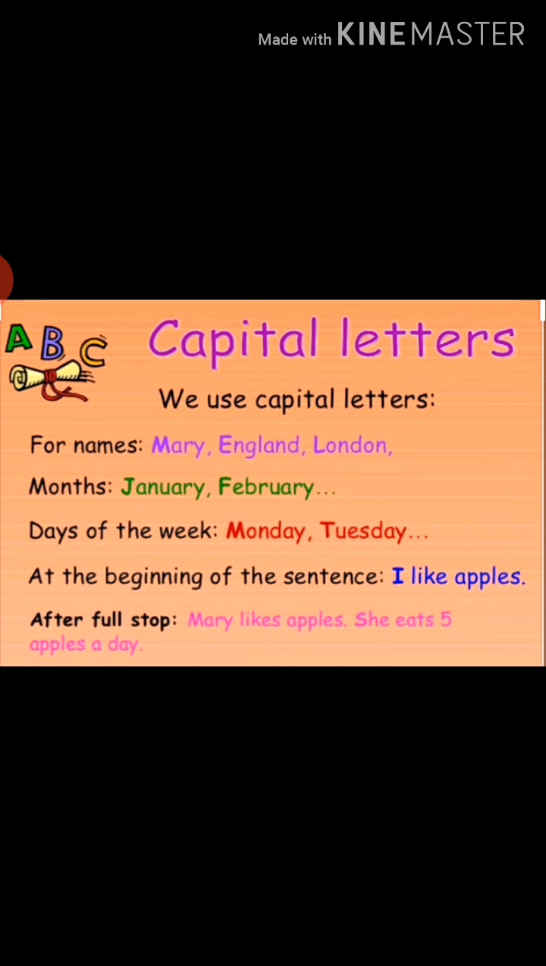Names of months, January, February, March, April till December, are special names, so we begin with a capital letter. Days of the week, Monday, Tuesday, Wednesday, Thursday, Friday, Saturday, Sunday, are names too, so we begin with a capital letter. The name of any book, any river, any special name, we begin with a capital letter. And at the beginning of the sentence, the first letter should be capital, and after completing the full sentence, we put a full stop.